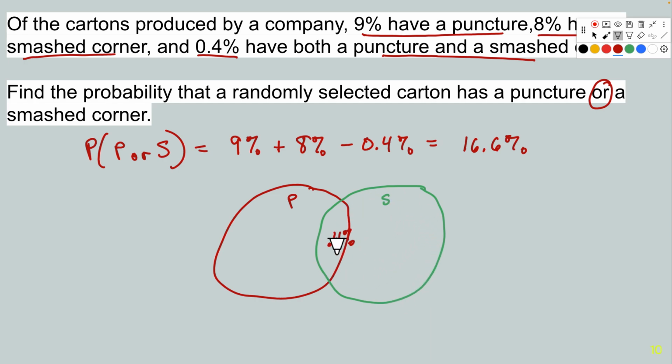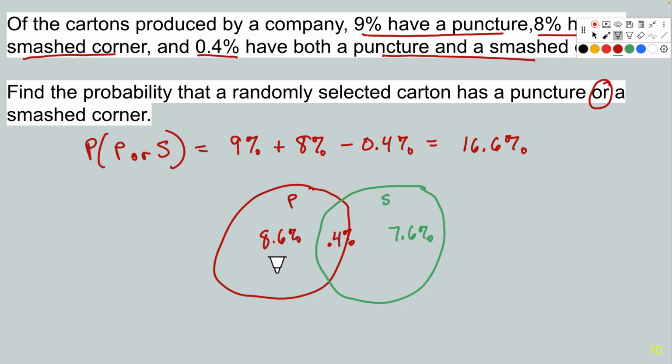The green circle has a total of 8%, but the part that's only green and not in the intermediate area would be 7.6%. And for the puncture, 9% in the total red circle, but 0.4% is in this overlapping area, so this would really only be 8.6%.